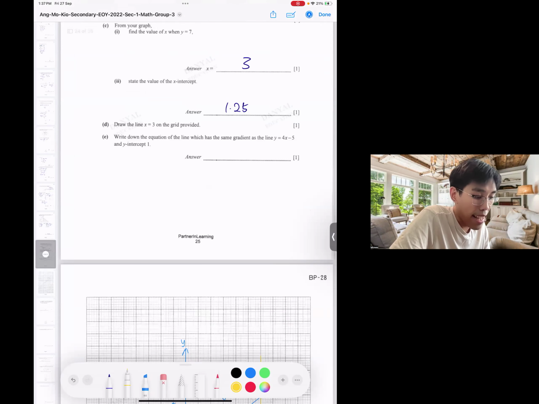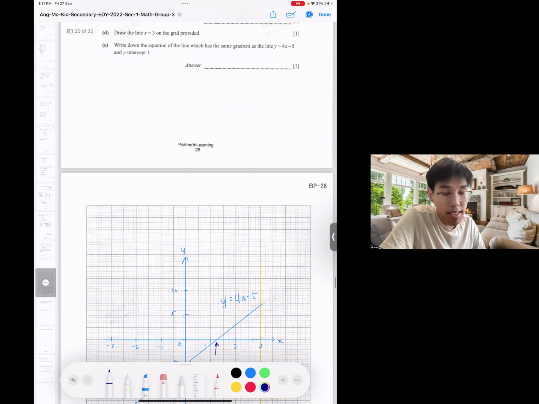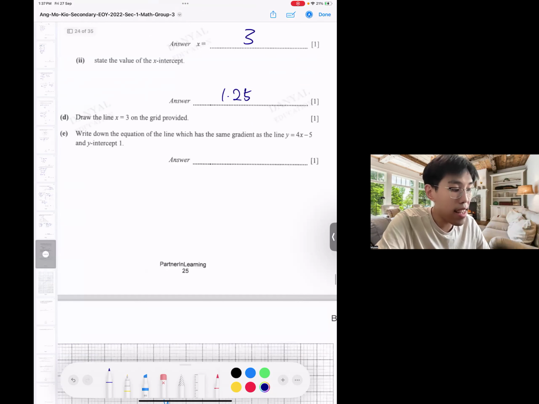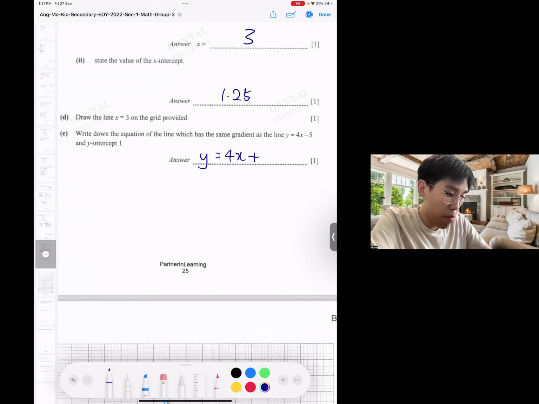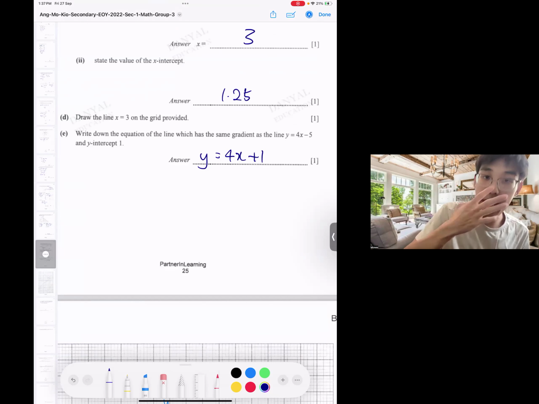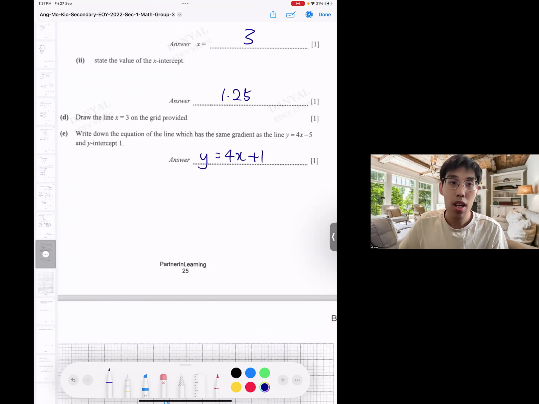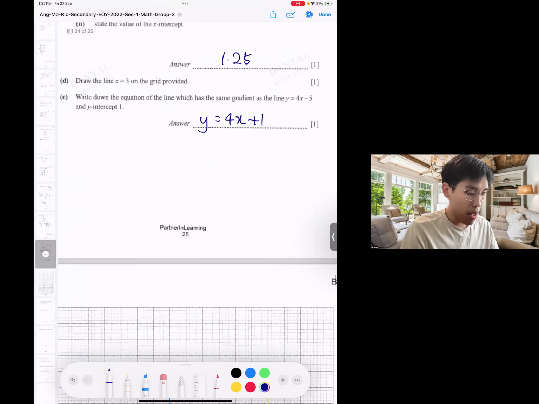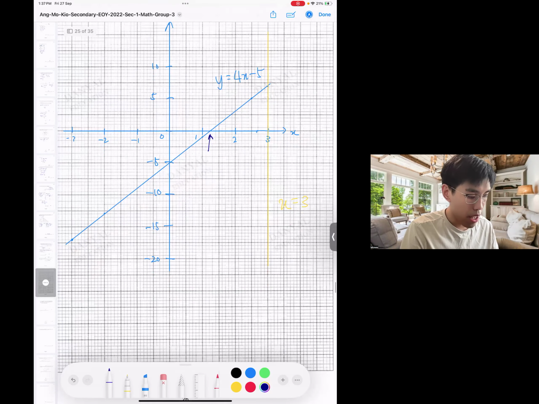Write down the equation of the line that has the same gradient as this line and y-intercept 1. So this tests you on your understanding of y equals mx plus c. Okay, so y-intercept is 1. Therefore, y equals to 4x plus 1, because the 4 is your gradient. So same gradient means the gradient is 4, y-intercept 1, plus 1. So y equals to 4x plus 1. Yeah, that's it. Okay, done.